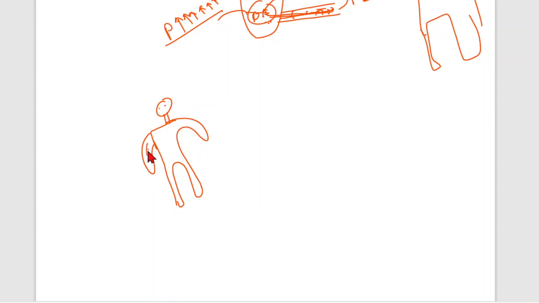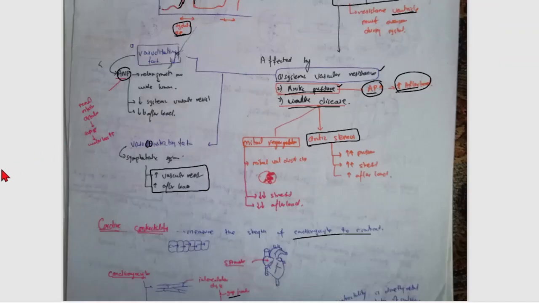So the vessels: if the resistance is high, for example, this is your vessel. If they constrict, the resistance becomes high, but if they dilate, the resistance to the blood is less, and less pressure and less work is needed.